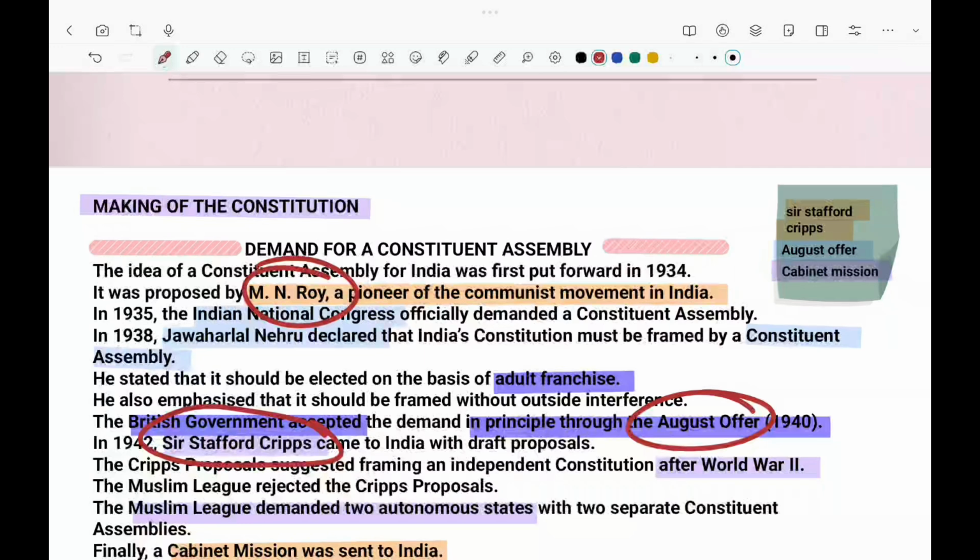They said that we want to do it independently, we don't need any support, we can do it by ourselves. When this statement was clearly given to the British government through the Muslim League, they sent the cabinet mission people.